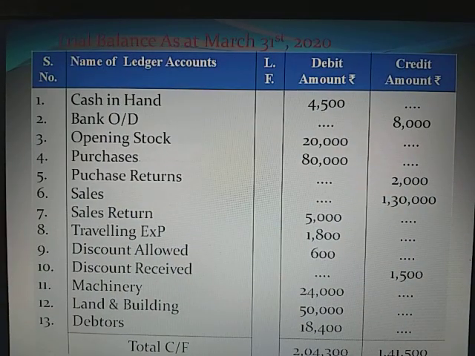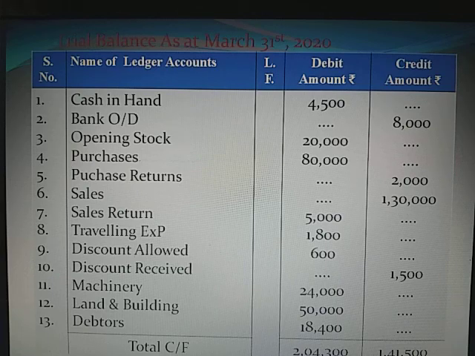Now we have to solve the above example. Cash in hand, it is an asset and recorded on debit side. Bank overdraft is a liability, hence recorded on credit side. Opening stock is an asset, that's why recorded on debit side. Purchases is an expense, it is recorded on debit side. Purchases return is just opposite to purchases and it is a reduction in expense, hence recorded on credit side. Sales is a revenue account, it is recorded on credit side. Sales return is opposite to sales, hence recorded on debit side.